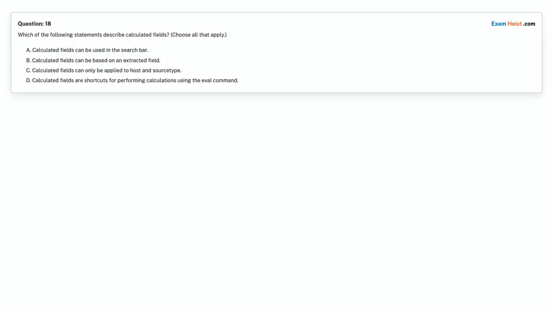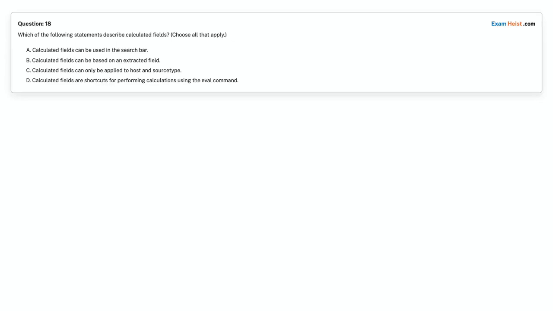Question 18. Which of the following statements describe calculated fields? Choose all that apply. Option A. Calculated fields can be used in the search bar. Option B. Calculated fields can be based on an extracted field. Option C. Calculated fields can only be applied to host and source type. Option D. Calculated fields are shortcuts for performing calculations using the eval command.